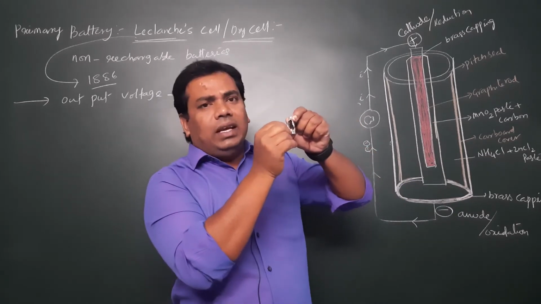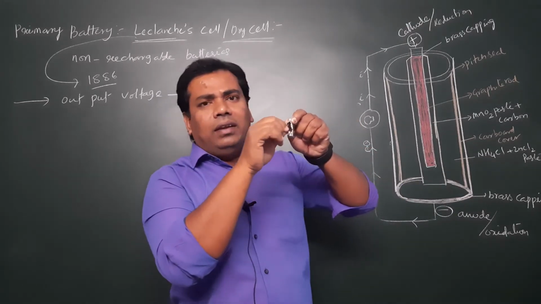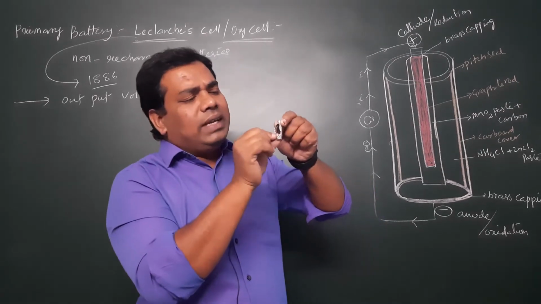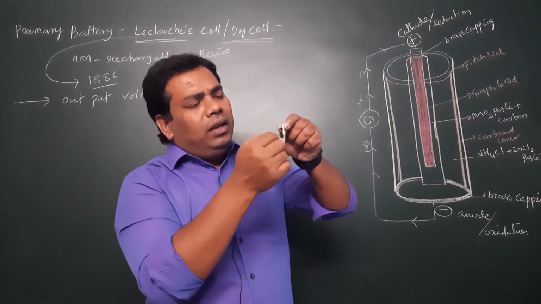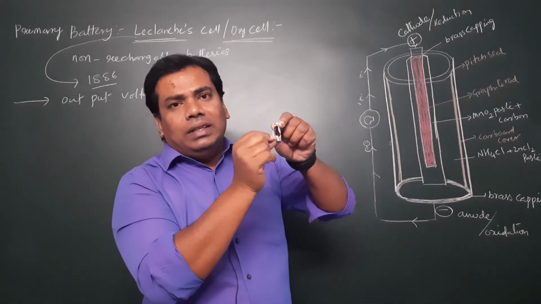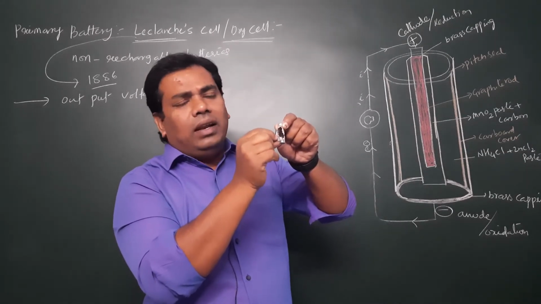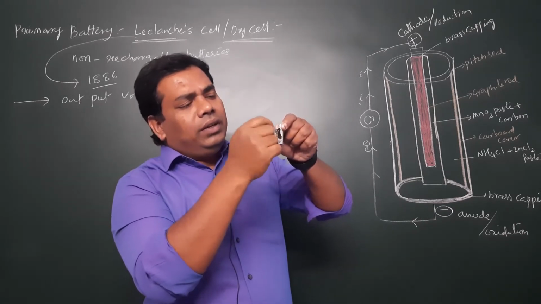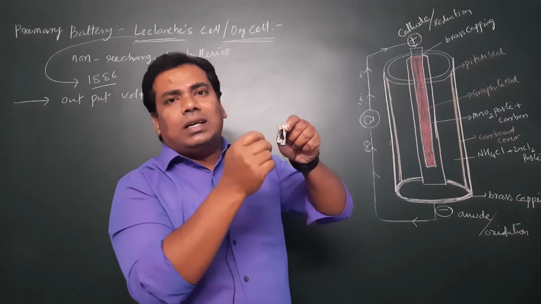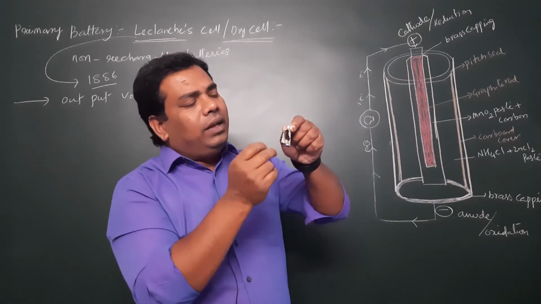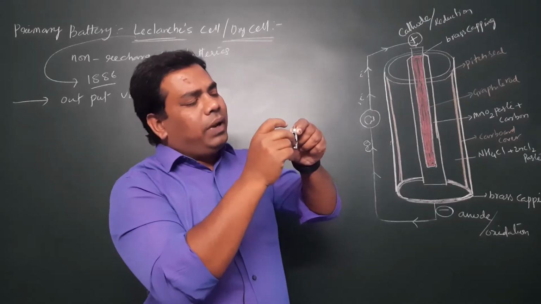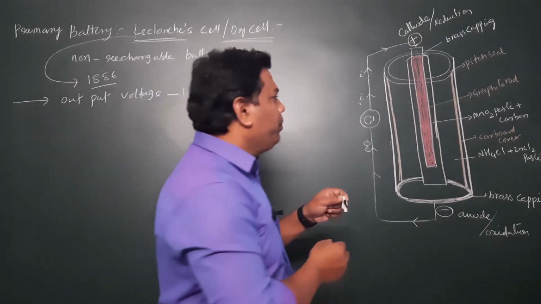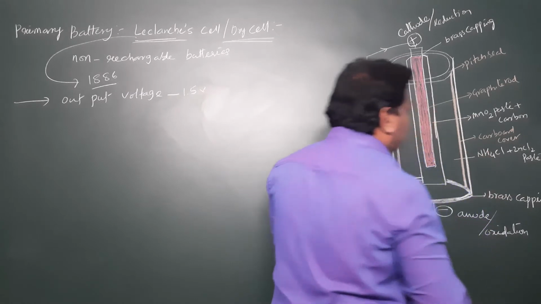Above the zinc, we have an inner layer. This is a cardboard cover. The inner material is not in contact with the zinc metal. The two materials, the inner material and the zinc metal, are separated by a cardboard material, which acts like a membrane. This is the inner cardboard cover.